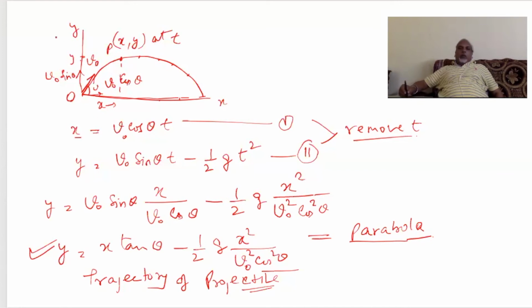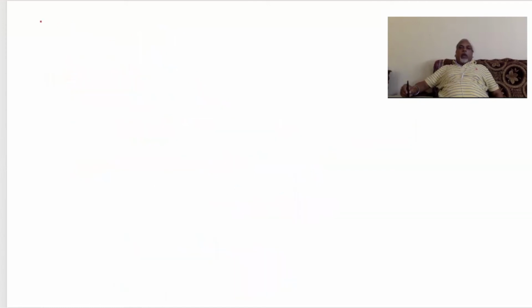Now we have seen range, that is V0 square sin 2 theta upon g. V0 square is a constant quantity.